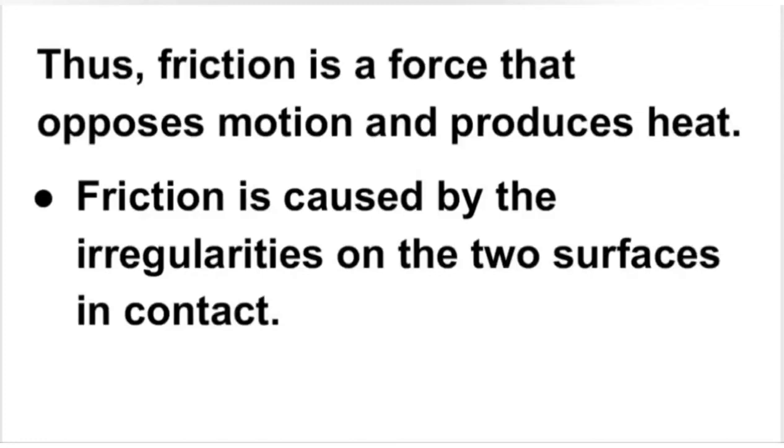Now the question is how friction is introduced. What is the cause of friction? So friction is caused by the irregularities on the two surfaces in contact. No surface is completely smooth. Even a surface which appears to be very smooth has some minute irregularities. So friction is caused by the irregularities on the two surfaces in contact.